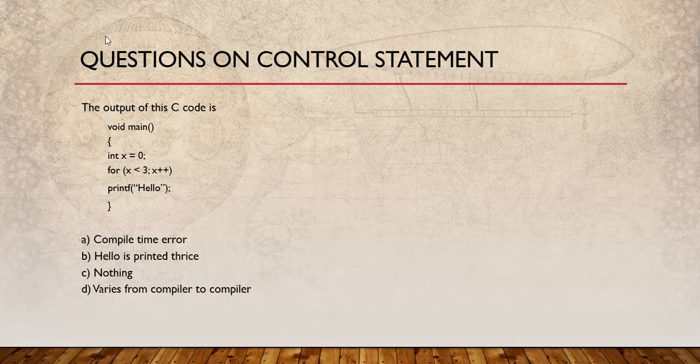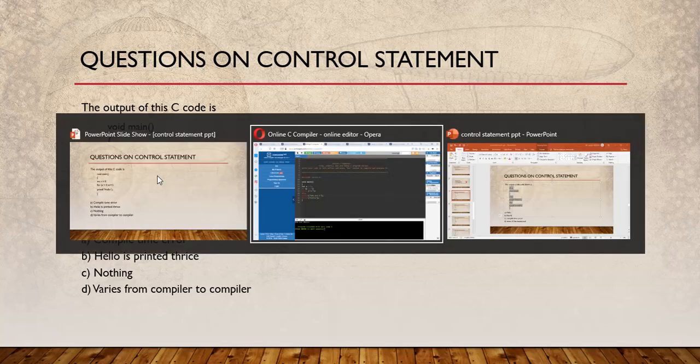Why? Because in this question only one semicolon is there. And a for loop contains three parts. The first one is the initialization, then the condition, and then the increment decrement part. So here only two parts are there. To make it correct, you have to place a semicolon here also. If there were two semicolons here, then this code would have been correct, right? So let's see the output of this code.